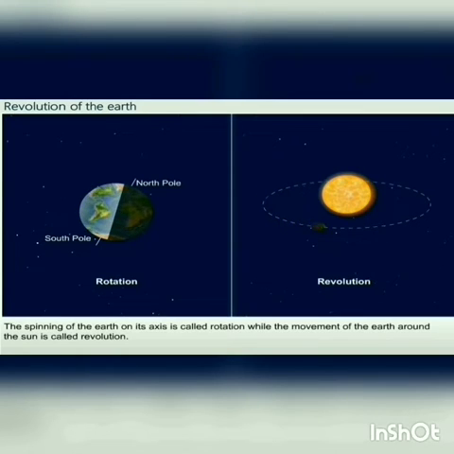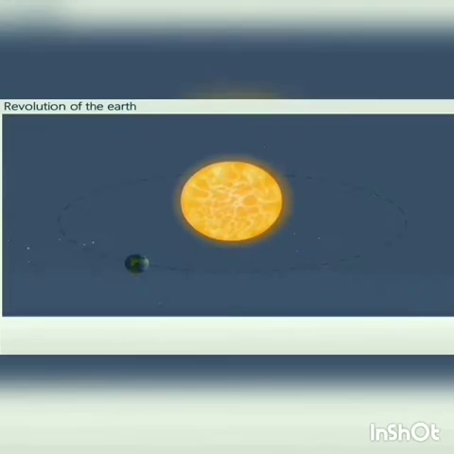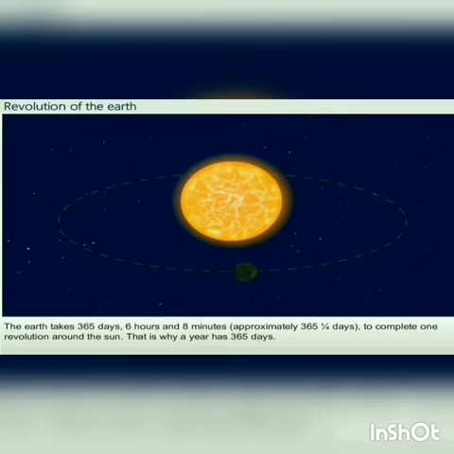The balance of 6 hours adds up over 4 years and becomes 24 hours. So we have 1 day extra. That 1 day we join into February and we call that year a leap year. In the leap year we have 366 days in a year.